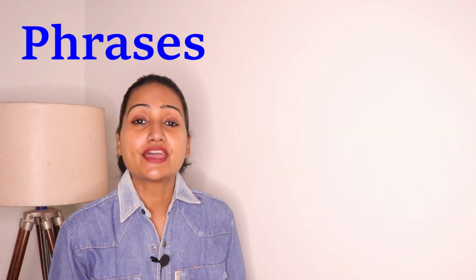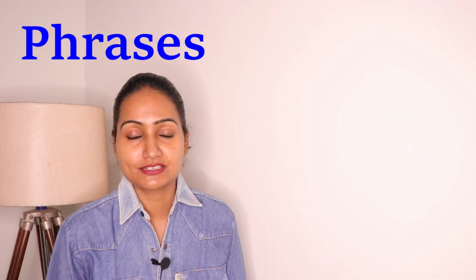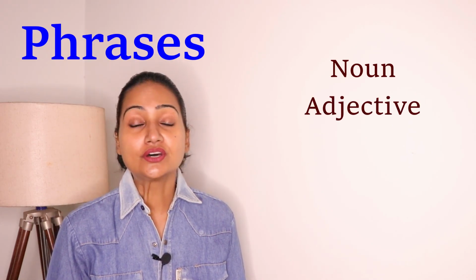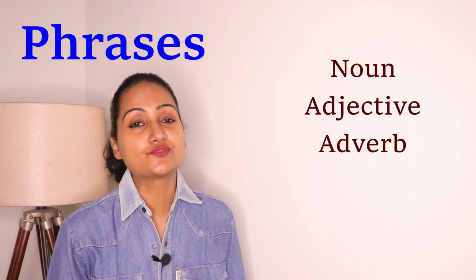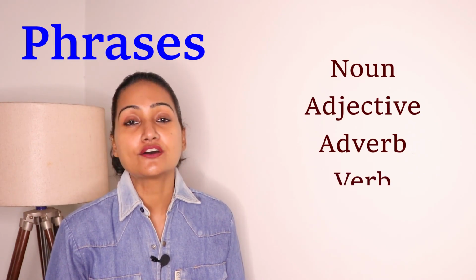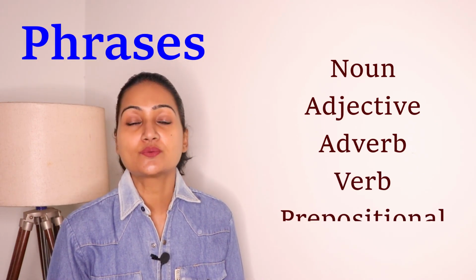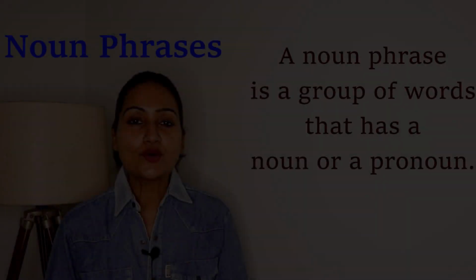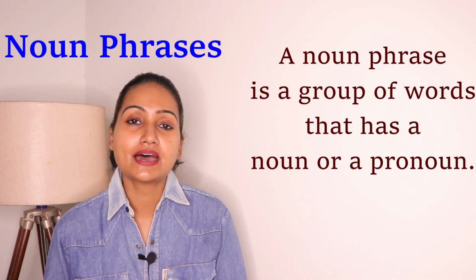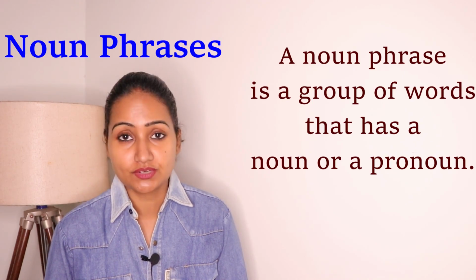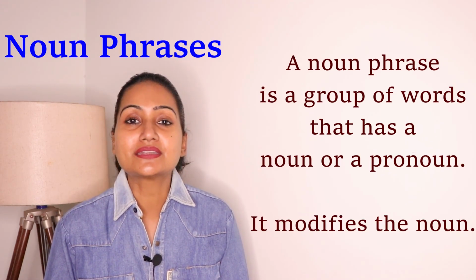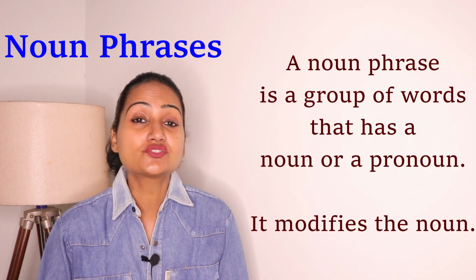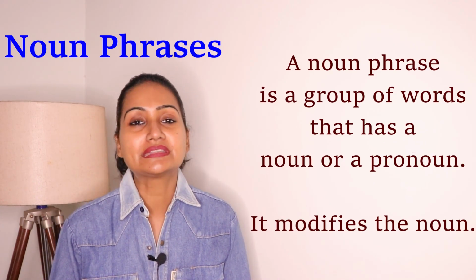There are 5 main types of phrases. First, noun. Second, adjective. Third is adverb or adverbial. Fourth is verb, and fifth is prepositional. Now let's understand them one by one. A noun phrase is a group of words that has a noun or a pronoun. It modifies the noun. Now modify means to give extra information about the noun.